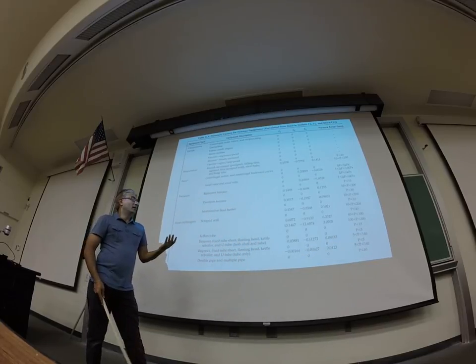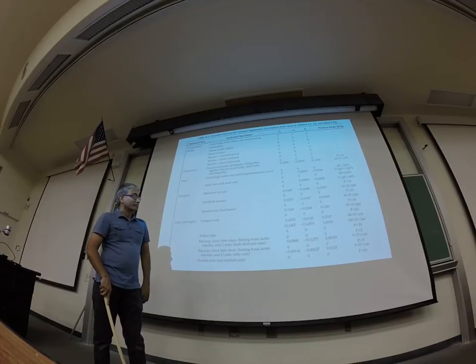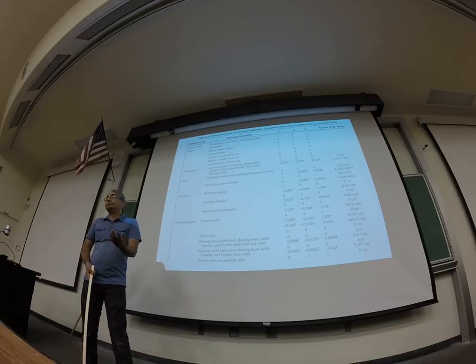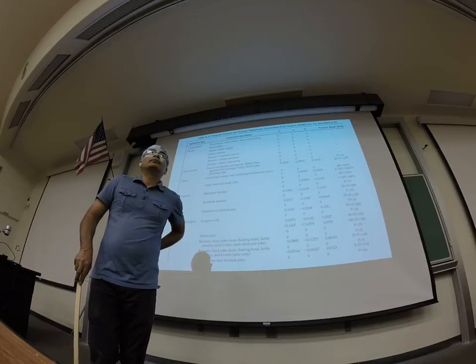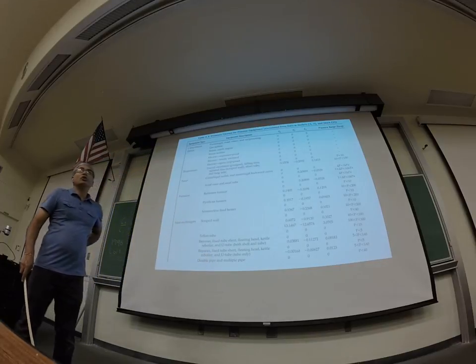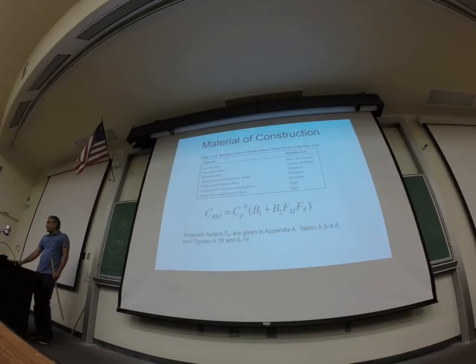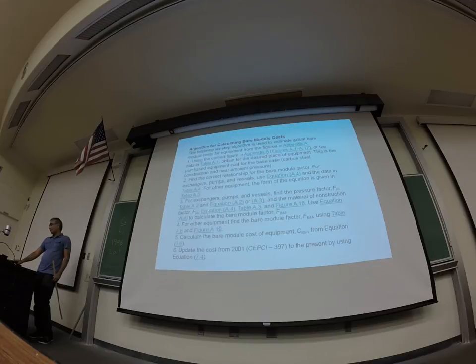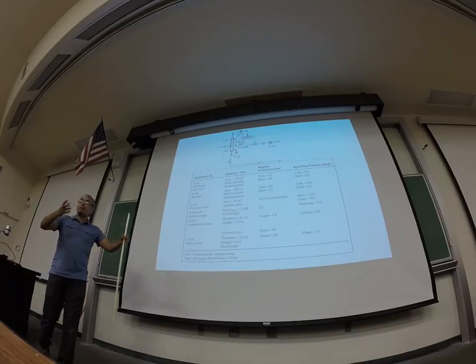Want to make it harder? I don't know, I guess you could use either one. Let's make it a 0. And this is where costing comes in. So fine, let's just use 0, 0, 0. When they specified it, did it say it was bar gauge? It's always bar gauge, usually. I think if it did, it must have specified it, maybe I didn't copy it, but usually pressures are always bar gauge. You can look what it says. Yeah, bar gauge, right? Okay, so FM and FP are both 1.